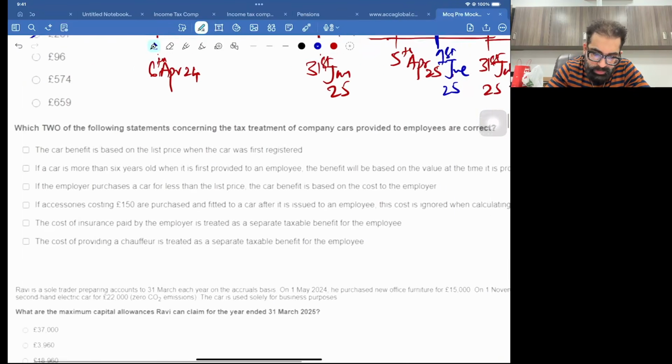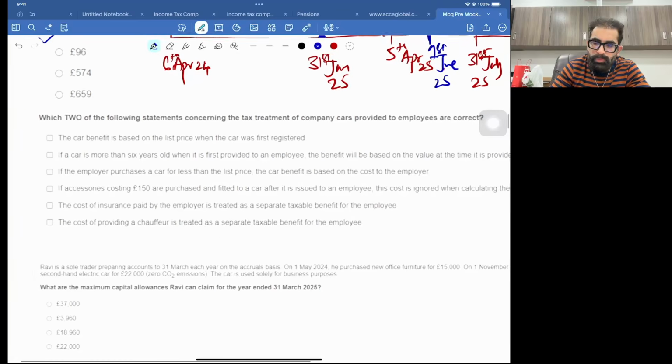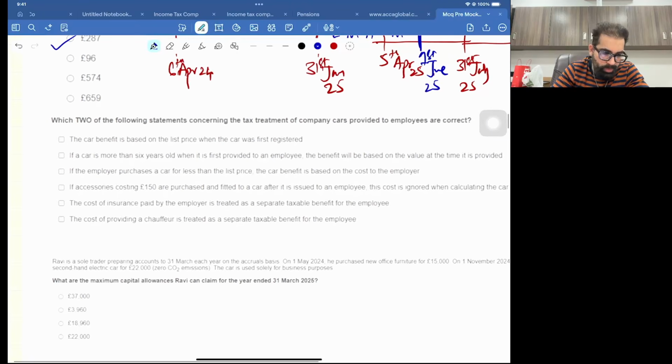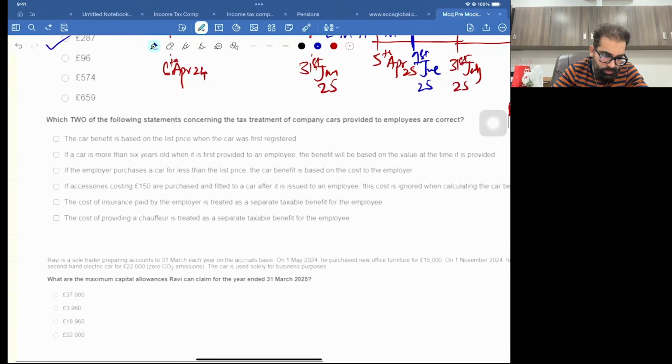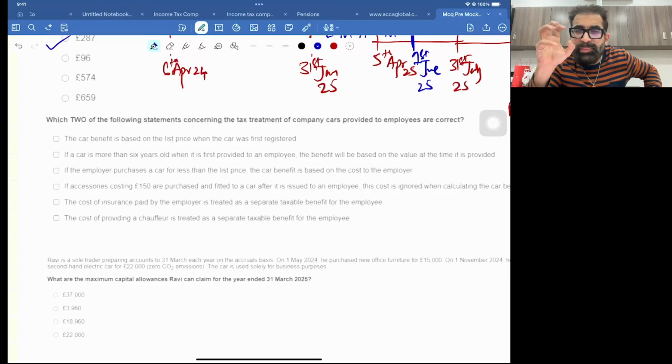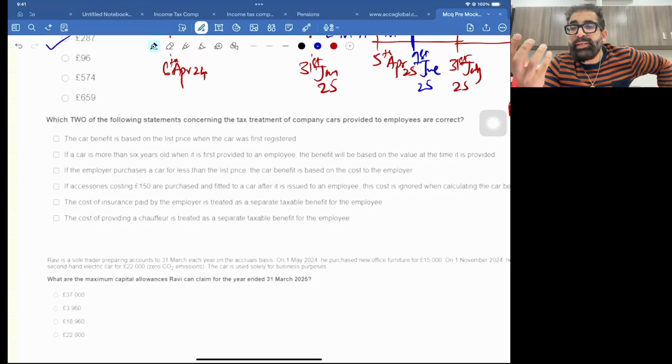Now, next question. This is related to the employment income. Very good question. Employment income question. Listen. Which two of the following statements concerning the tax treatment of a company's car provided to an employee are correct? Company's car provided to an employee. So it's a benefit. In short, it's a car benefit. Remember the word car benefit.